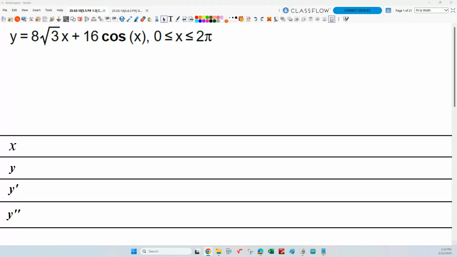And then there's another one where you're making tables and finding concavities and inflection points and stuff. You're graduating to the last thing we do before we jump into optimization, which is just analyzing functions. So it's just going to be sketching functions. And there's going to be 3 assignments. I'll just give them to you, one a day.